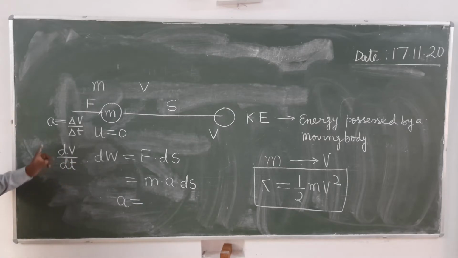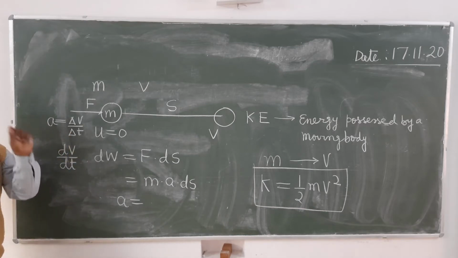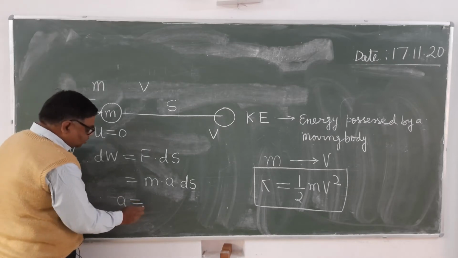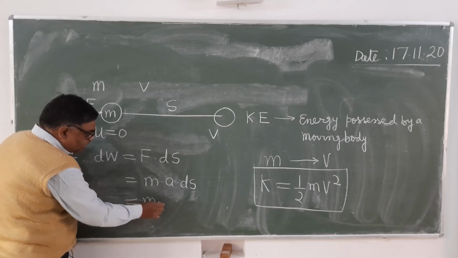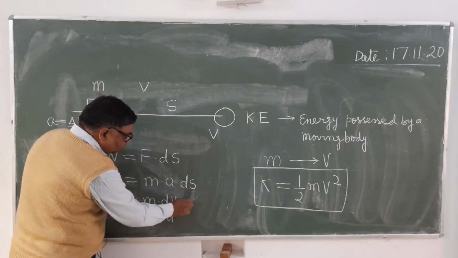Calculus we apply over an infinitesimally small displacement, an infinitesimally small time interval. Whenever there is any infinitesimally small thing, we involve calculus. It's clear. So see here, a equals dv upon dt. So you can write it here. It is m into dv upon dt into ds.